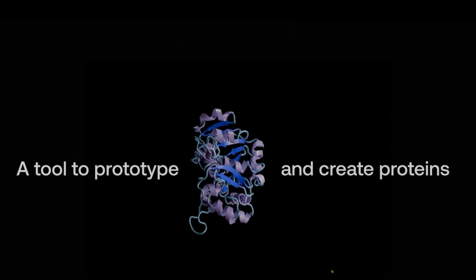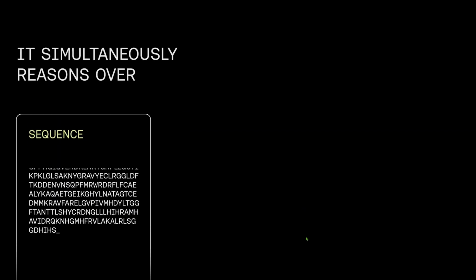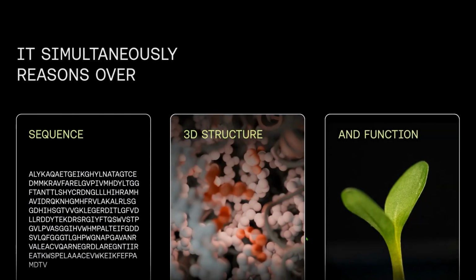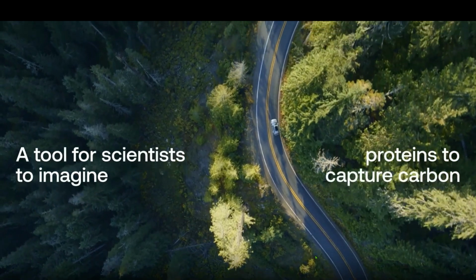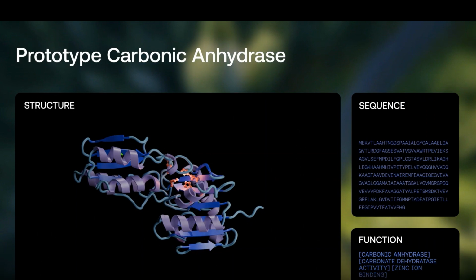It's a prototype to create new proteins. ESM3 makes biology programmable. It simultaneously reasons over three things. First is the sequence of protein, then the actual 3D structure, and third, the actual function. For example, hemoglobin. It's a tool for scientists to imagine protein to carbon dioxide, and you can see this is the structure, this is the sequence, this is the function.